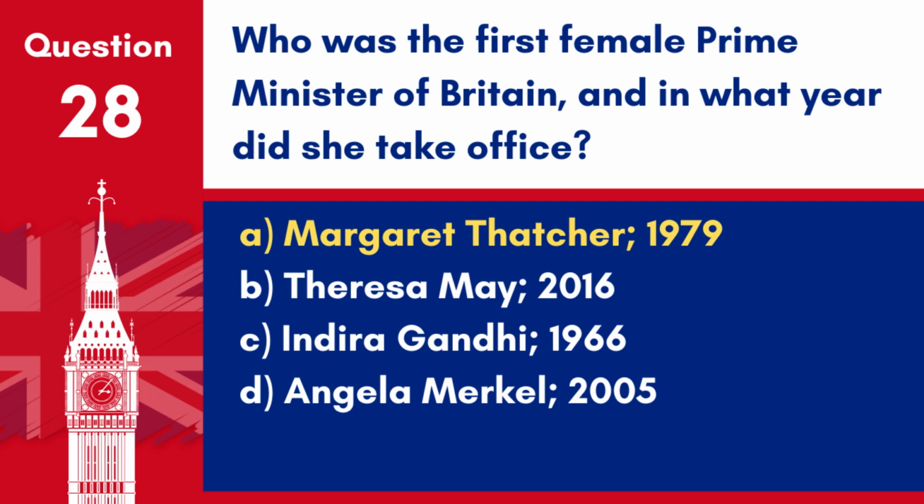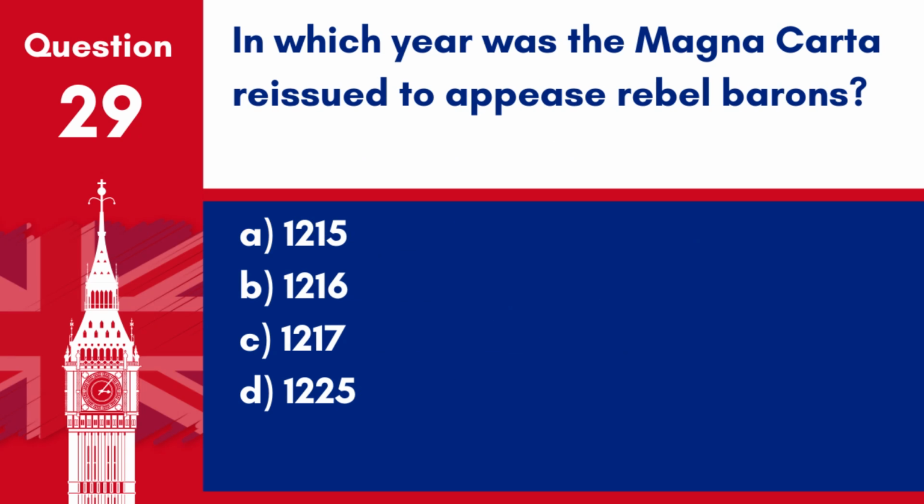Answer: A. Margaret Thatcher, 1979. Margaret Thatcher became the first female Prime Minister of Britain in 1979. Question 29. In which year was the Magna Carta reissued to appease rebel barons? A. 1215. B. 1216. C. 1217. D. 1225. Answer: C. 1217.